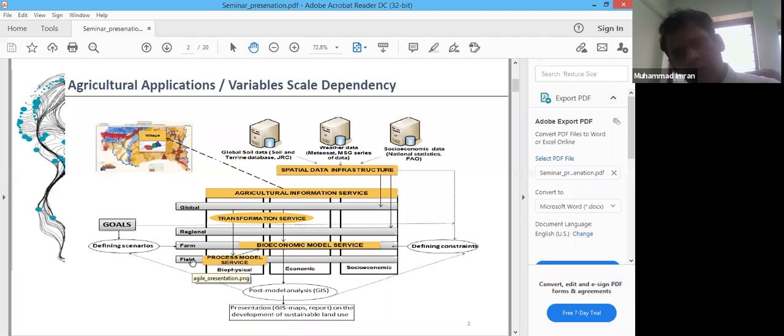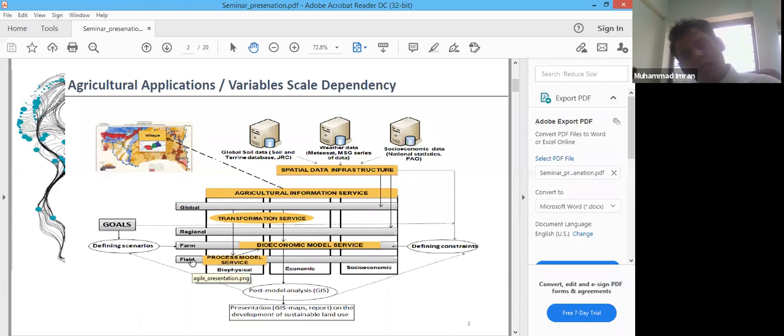We can have data sets from international data providers. For instance, the Food and Agriculture Organization provides crop statistical data sets on yields. There are remote sensing data sets available, for instance the Meteosat data sets. And then we have global data sets. For instance, JRC provides soil data sets at the global scale.